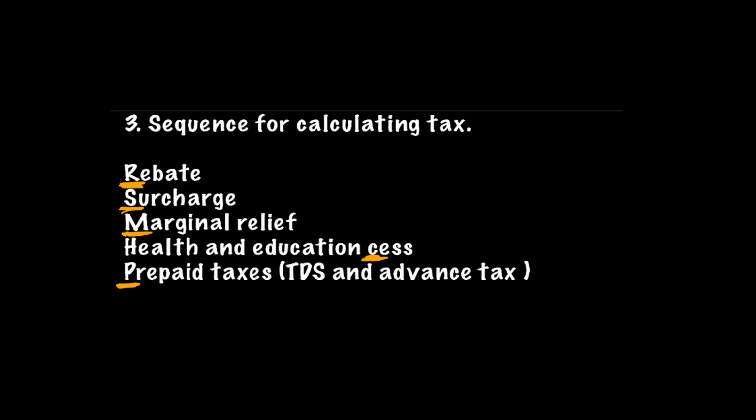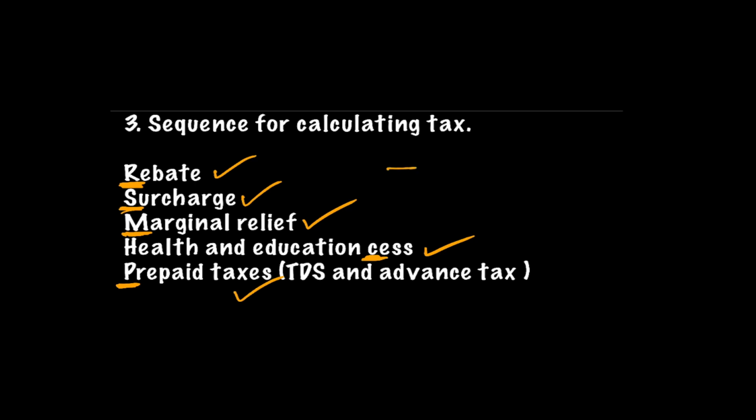So students, I suggest that you should remember this code word. The code word is Rohit Sharma, my classic player. I repeat once again, Rohit Sharma, my classic player. See, Rohit is rebate, Sharma is surcharge, my is marginal relief, classic is cess, and player is prepaid taxes. So this code Rohit Sharma, my classic player, will help you to remember the sequence.